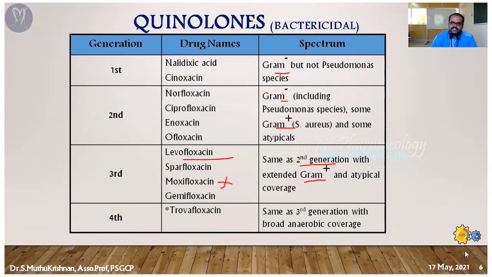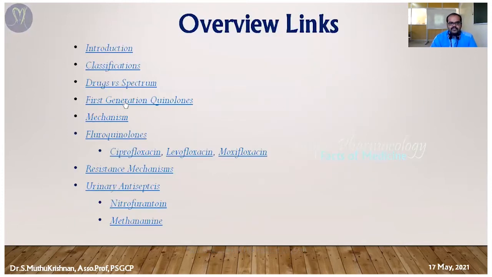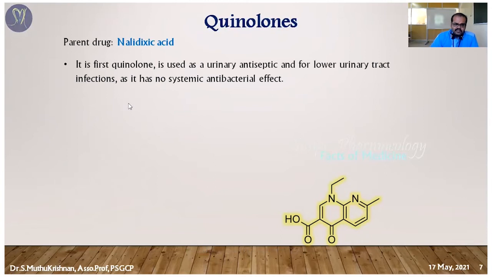So far we have seen the introduction and classification. The next one is the first generation quinolones. The first generation quinolone is nothing but the drug nalidixic acid. It acts as a urinary antiseptic. Particularly it is used in the treatment of urinary tract infection. That is the reason it is called a urinary antiseptic. Apart from that, it doesn't have any systemic antibacterial effect; it only has an antibacterial effect on the urinary tract.